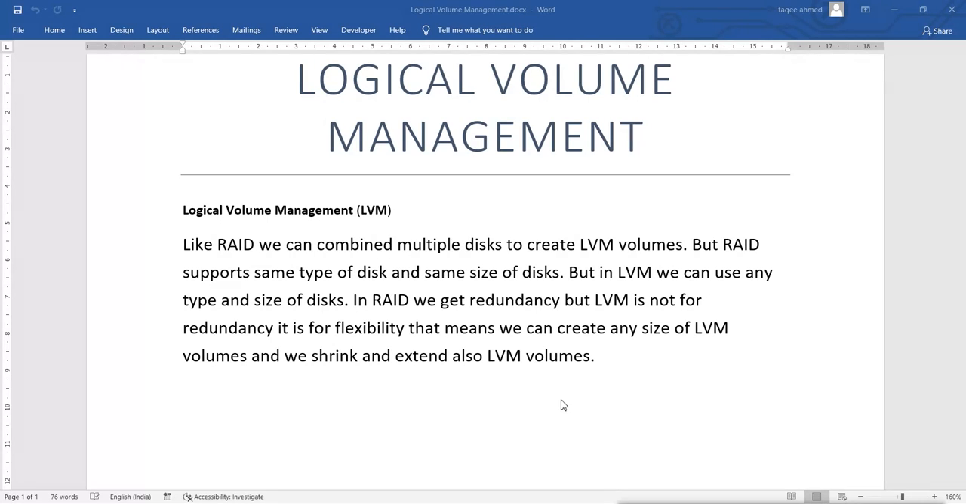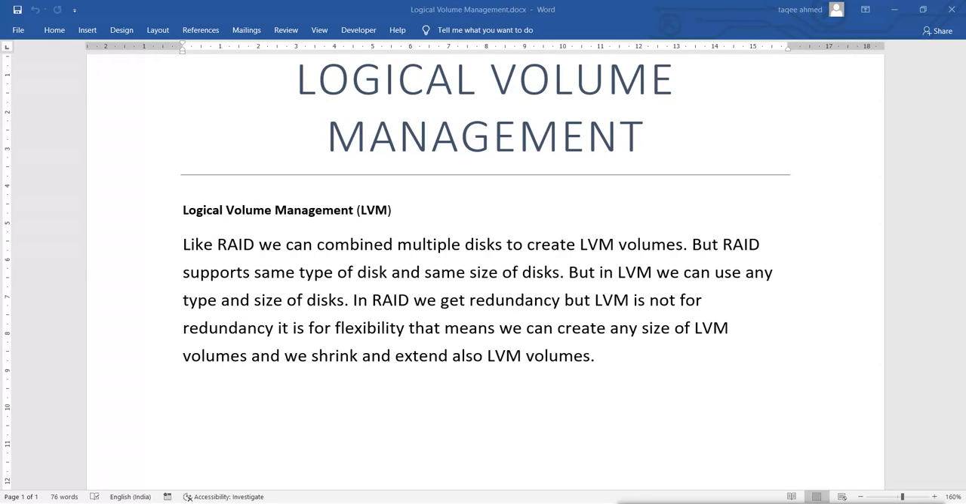This logical volume management is like a RAID, and we can do what? We can combine multiple disks to create an LVM volume just like RAID, but RAID supports the same type of disk and the same size of disk also. In LVM, we can use any type and any size of disk. Now, in RAID, we get what? We get redundancy. But in LVM, we don't get redundancy.